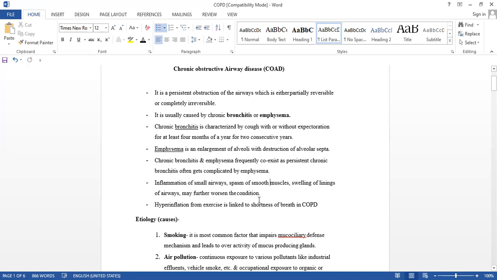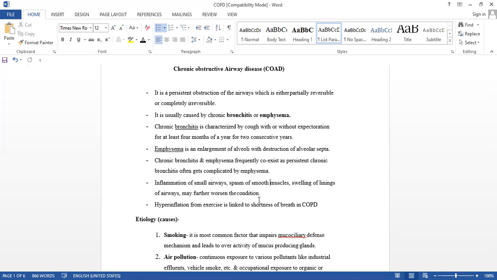Additionally, when these happen, they exaggerate the condition and may worsen it further.